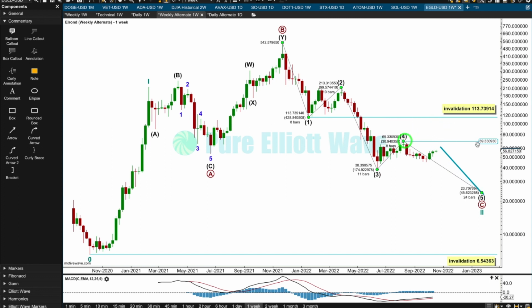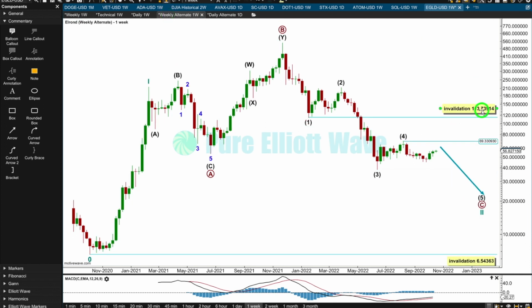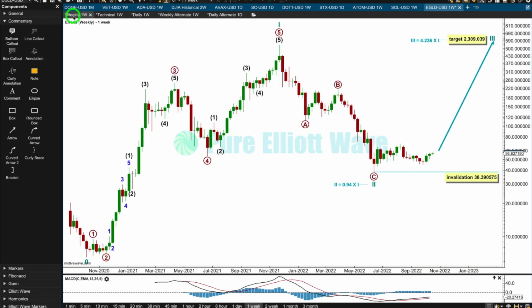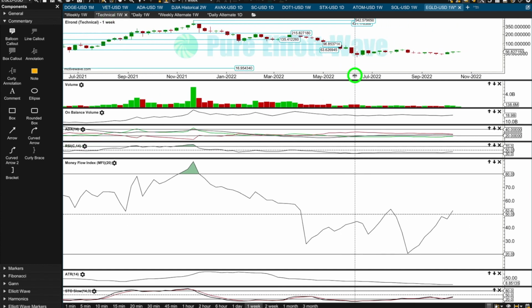So, a new high above this price point is going to substantially reduce the probability of this wave count in favour of this wave count. A new high above this price point will invalidate this wave count. We can eliminate it and have very strong confidence in this wave count. Let's take a final look at the last swing low.